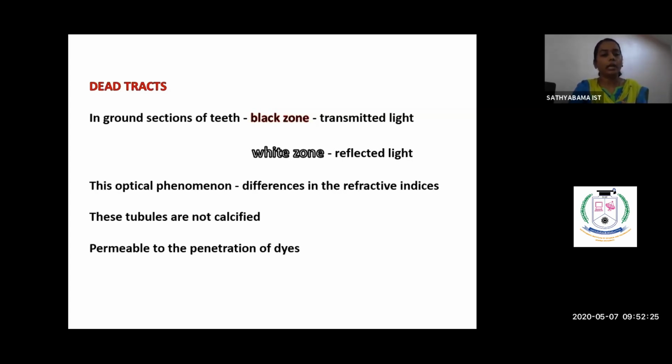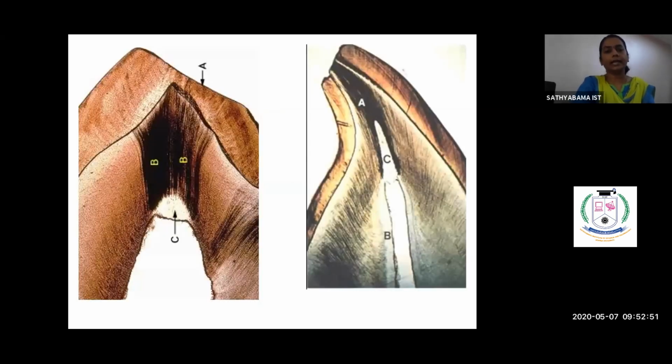So this allows the penetration of dye. Remember, dentinal sclerosis does not allow the penetration of dye, whereas the dead tracts allow the penetration of dyes. On ground section, this appears as a white zone in reflected light, and a black zone in transmitted light. This is because of the different refractive indices.